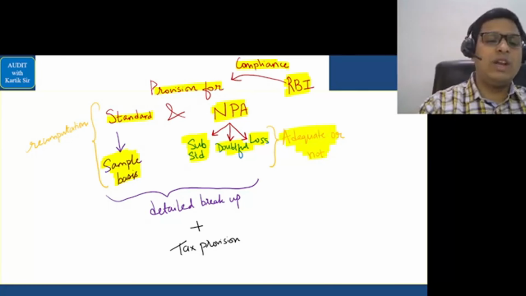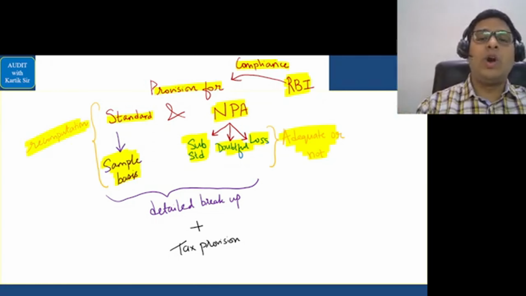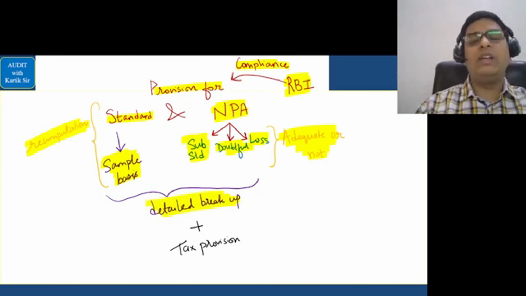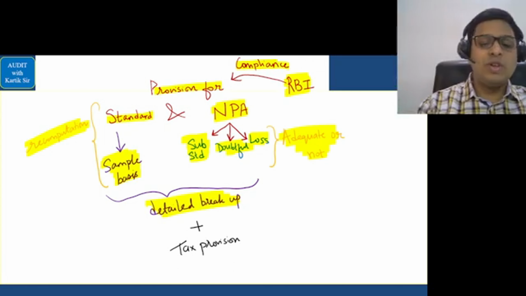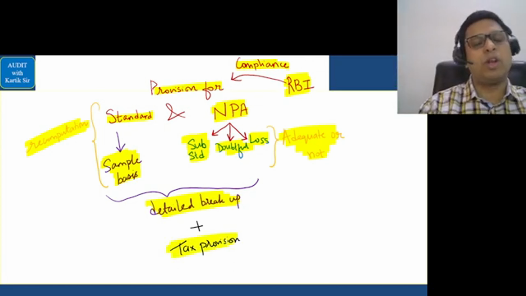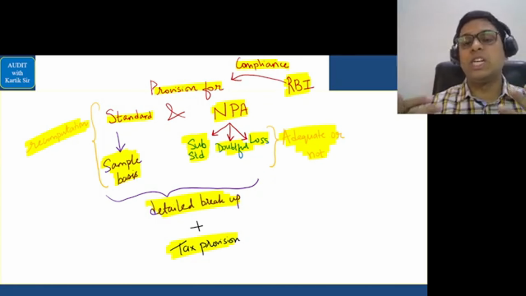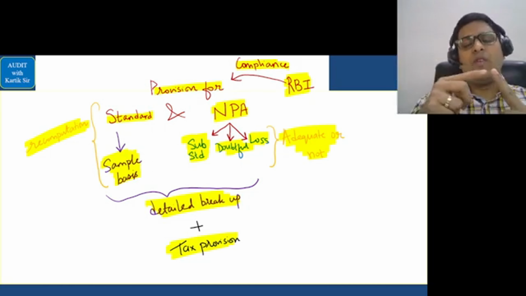Whenever we do the checking, we'll have to do the recomputation and see whether the amounts are properly shown. The auditor, if required, can ask for a detailed breakup of all the amounts. And finally, one of the most important provisions, remember, banks are also profit-making entities. So we'll check whether tax provision is taken properly or not. All these are the things that the auditor will check in relation to expenses. So three big areas we just covered in a quick manner in revision. We did advances, we did revenue items, and we did expenses.